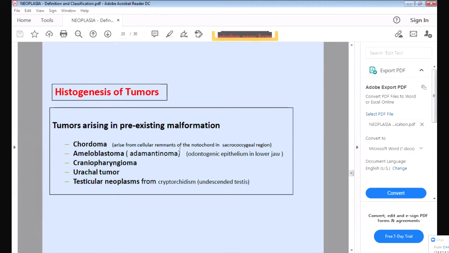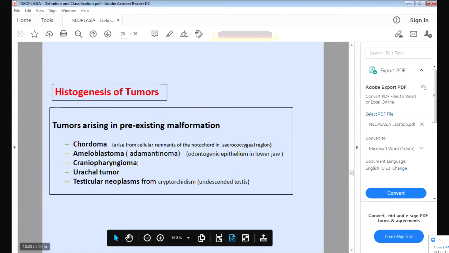Chordoma, arising from the remnants of the notochord. Usually the notochord is in the sacrococcygeal region. It disappears after birth, but when it remains, it can give rise to a tumor called chordoma. Similarly, the odontogenic epithelium in the lower jaw disappears, but if it remains, it will give rise to the tumor adamantinoma or ameloblastoma.